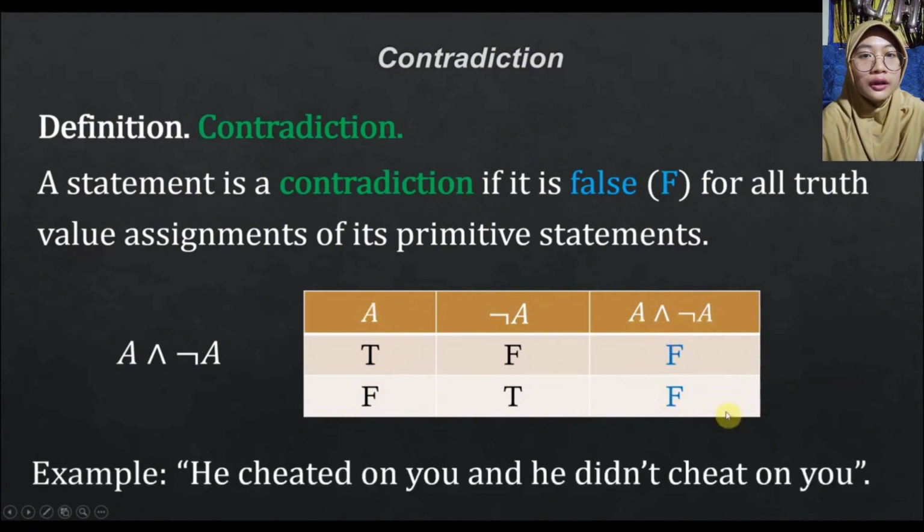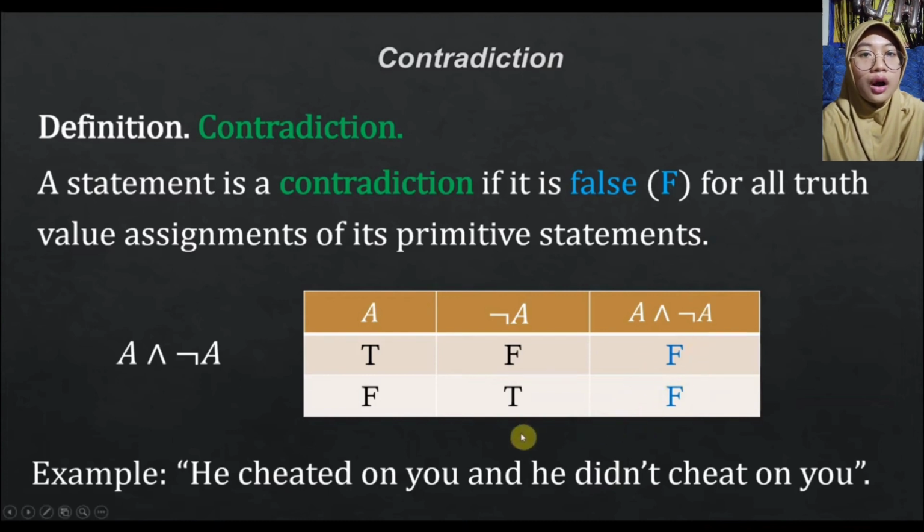An English example for this one is: he cheated on you and he didn't cheat on you. Let's say A is he cheated on you, then not A is he didn't cheat on you. Now in here we have two opposing realities. One reality is he cheated on you, and the other one, which is opposite to this one, is he didn't cheat on you. And these two opposing realities exist at the same time. Now in mathematical logic, this is not allowed to happen. That is, the existence of two opposing realities at the same time. That is why this is always false.